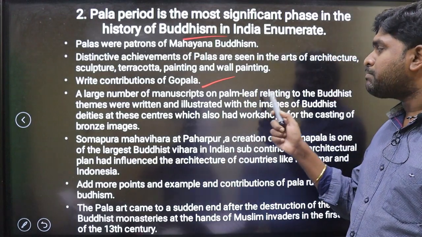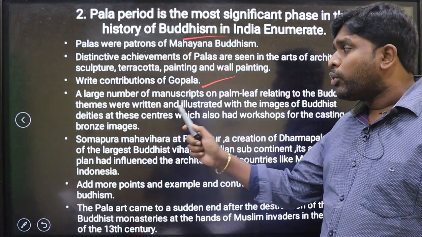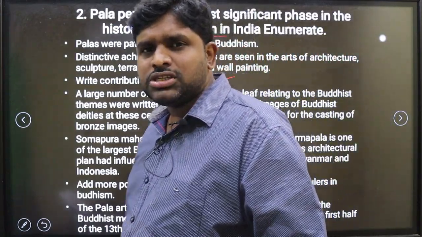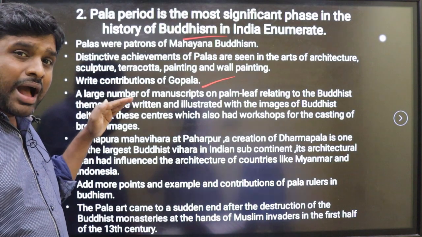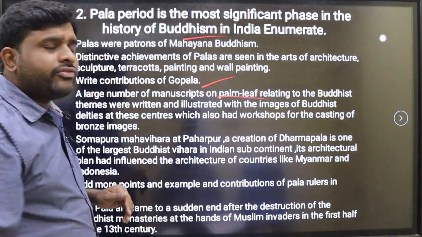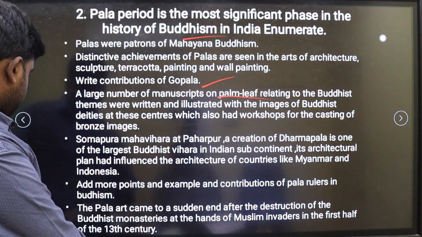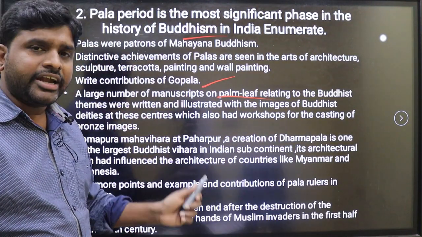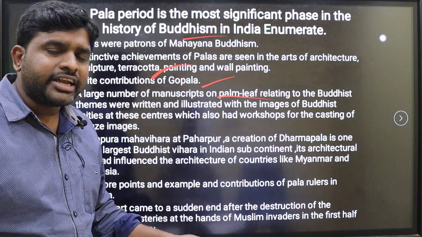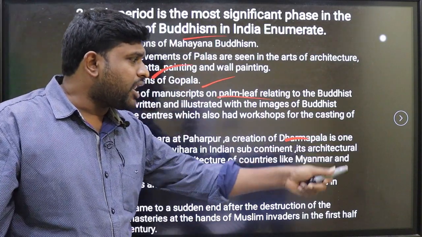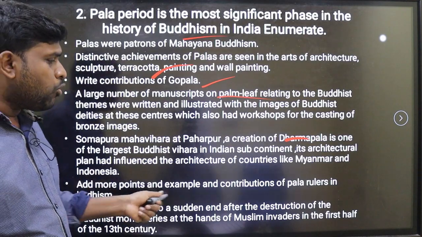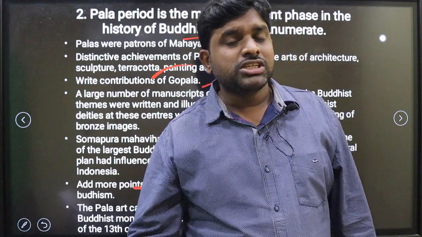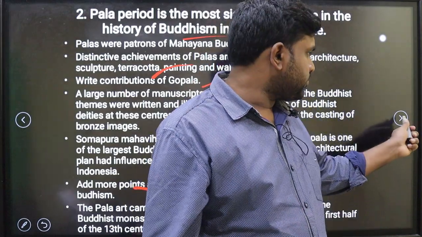A large number of manuscripts on palm leaf relating to Buddhist themes were written and illustrated with images of Buddhist deities. So the Palas are very famous for Buddhism, because of which palm leaf writings and various art and architecture are famous. Dharmapala is one of the rulers, and you have to explain more points with respect to the Pala rulers who studied and wrote about Buddhism.